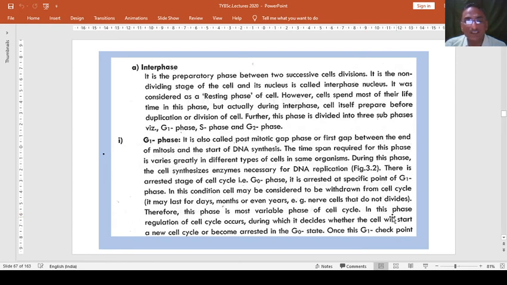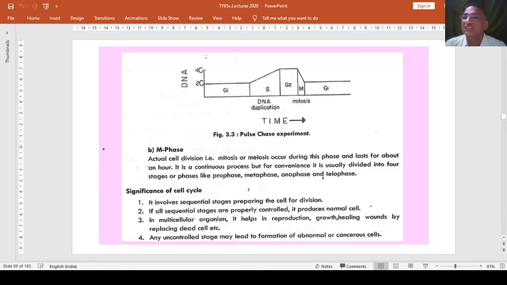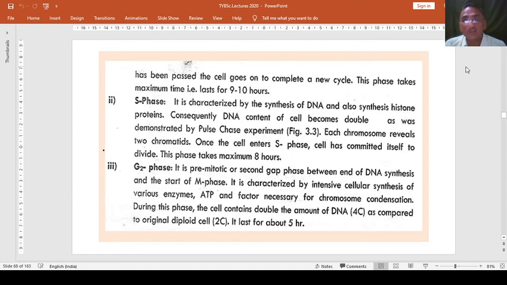And in this phase, the regulation of cell cycle occurs, during which it decides whether the cell will start a new cell cycle or become arrested in G0 state. And once the G1 checkpoint has been passed, the cell goes on to complete a new cycle, and this phase takes maximum time of about 9 to 10 hours. So this is about the phases of the cell cycle.